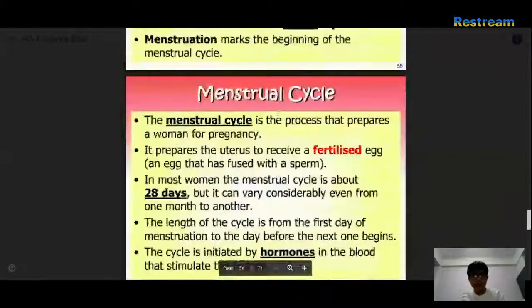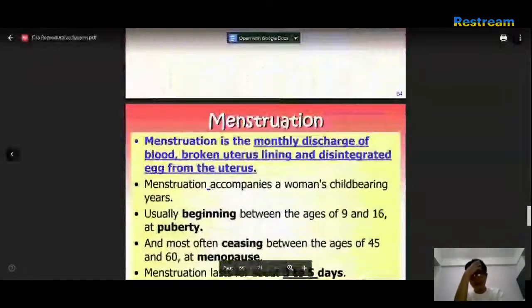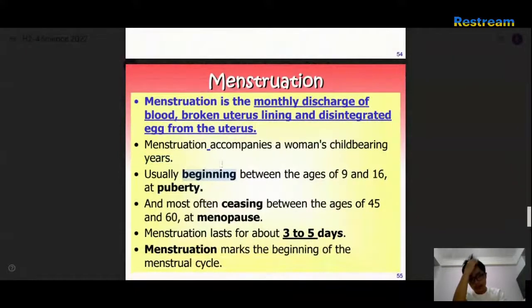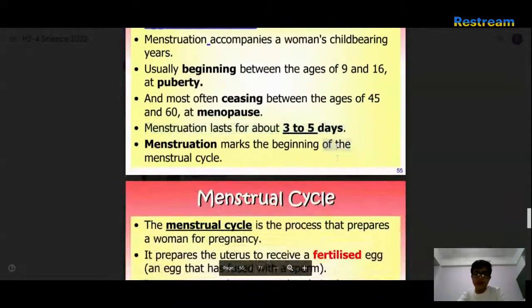Workbook. Menstruation. Menstruation is a monthly discharge of blood, broken uterus lining, and disintegrated egg from the uterus. Menstruation accompanies a woman's childbearing years. It begins between the ages of 9 and so on. Oh wow, that's really painful for a kid at puberty. It most often ceases between ages 45 and 60 at menopause. Menstruation lasts for around 5 days and marks the beginning of the menstrual cycle.